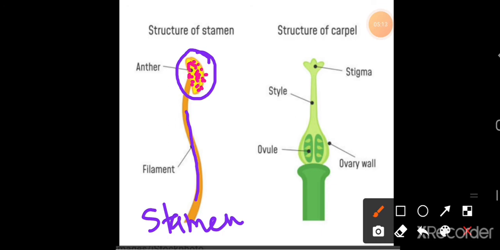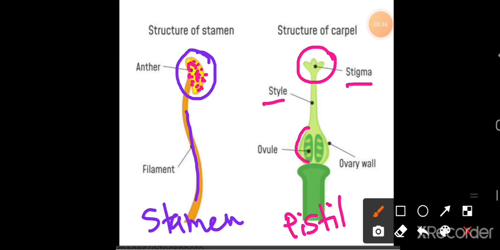Like that, this is the structure of a carpel or pistil, and on the top is the stigma. The stigma is the sticky part, that's why it receives the pollen grains during the pollination process. This is the style, and this is the ovary, and inside the ovary ovules are present.